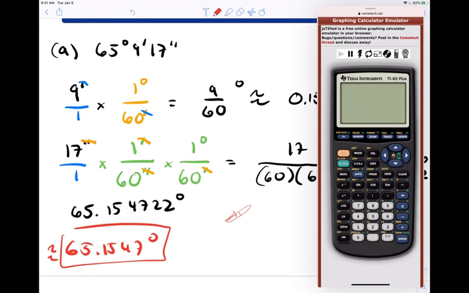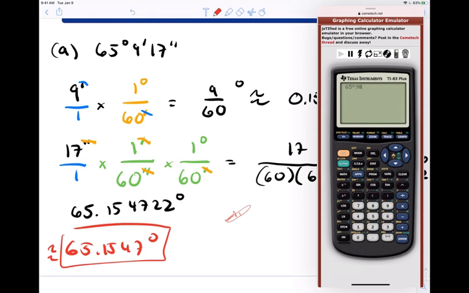So we have 65. Now you see that blue APPS button kind of in the center of the calculator? I'm going to hit second, APPS to activate the angle menu, and I'm going to hit number 1. So it has 65 degrees. We have 9 minutes, and I see the seconds.